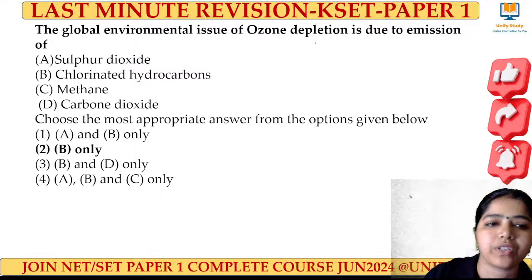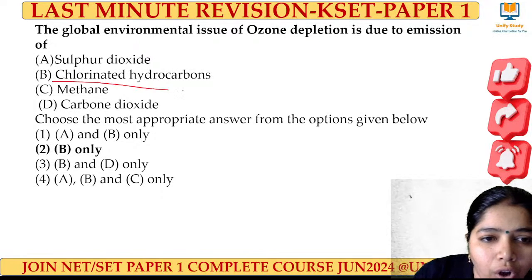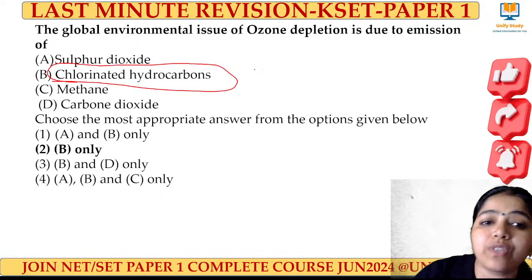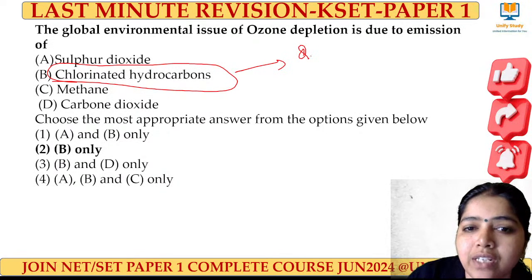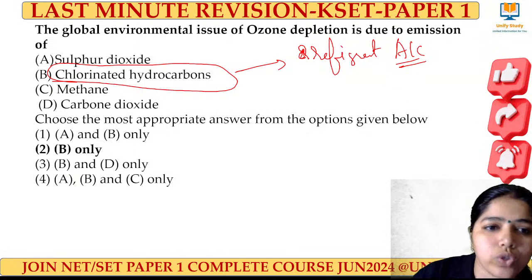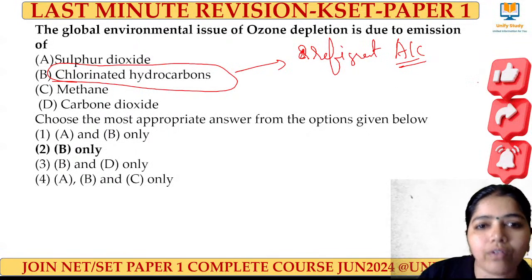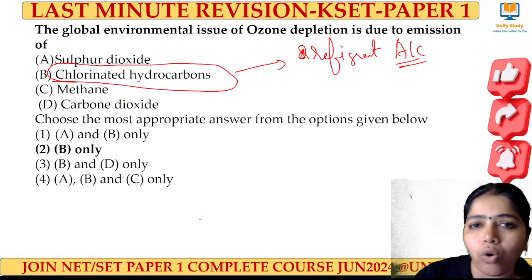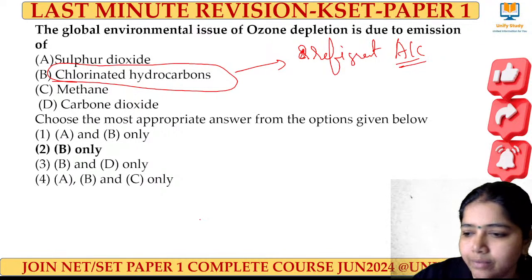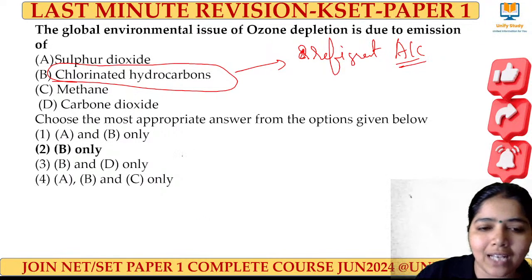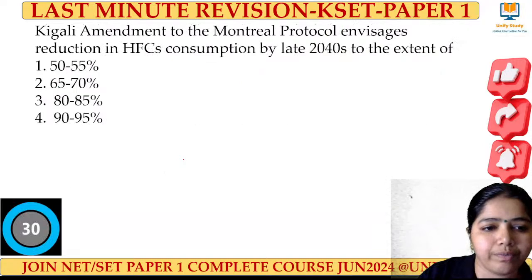The right answer for this question is option B. Chlorinated hydrocarbons, which come from refrigerants, air conditioners, all those things. These chlorinated hydrocarbons create a main issue for depleting the ozone layer. Next question, I'll tell you the detail.